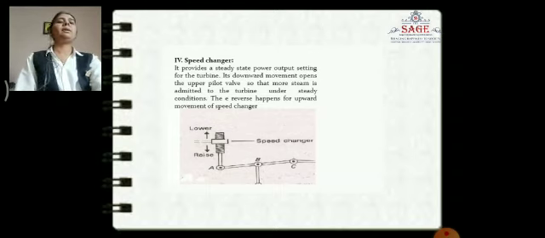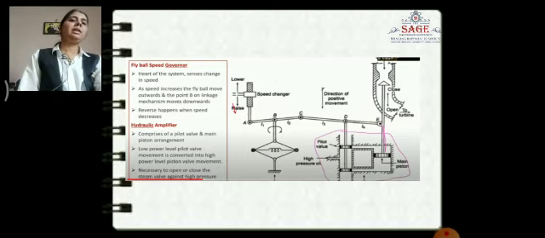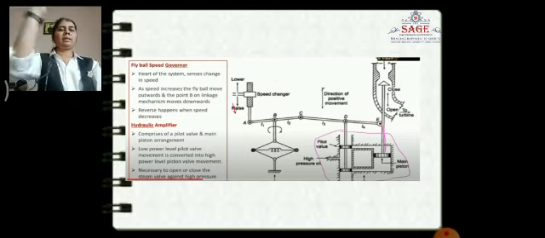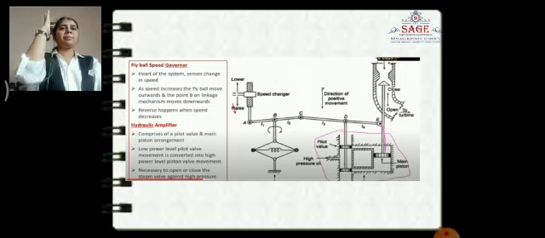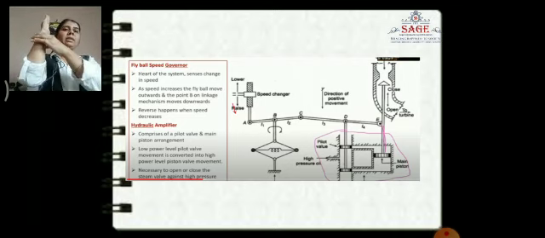If we see this diagram, the first one is the speed changer. The speed changer works whenever the alternator speed increases; at that time the changer will move in the downward direction.